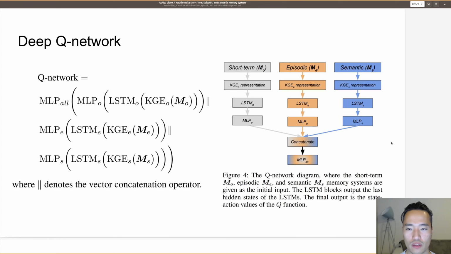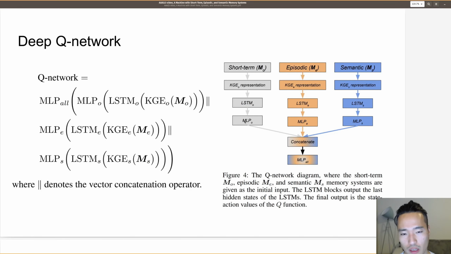This is the Q network diagram where the short-term memory MO, episodic memory ME, and semantic memory MS are given as the initial input. Each of these is a knowledge graph, and each knowledge graph has to be converted to numeric values. So we convert them to knowledge graph embedding representations, all 3 of them separately, and then each of them will go to an LSTM block.